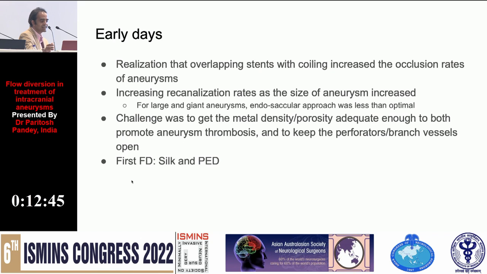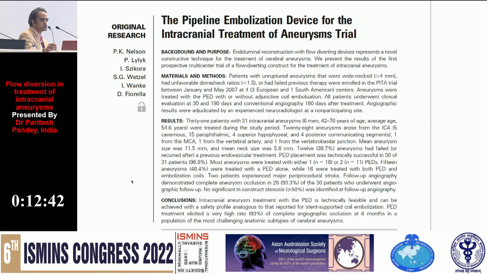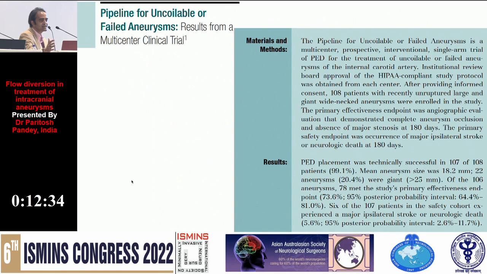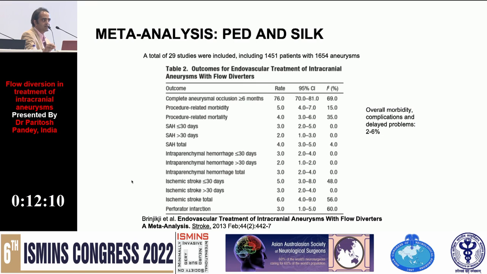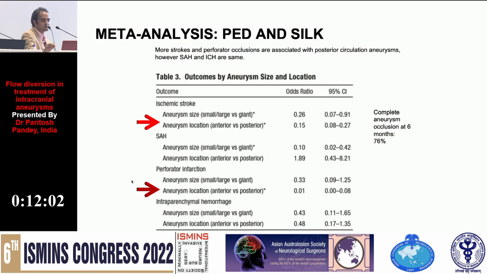So the first FDs were Silk and the Pipeline Endovascular Device. These were the 2 main trials which led to FDA approval: the PITA trial and the PUFS trial. Basically almost 90% of the aneurysms were occluded. In the PUFS trial the occlusion rate was 81.8%, which improved to 85.7%. In the PITA trial, almost 93% of these aneurysms, which were uncoilable, unclippable aneurysms, almost 76% were completely occluded at the end of 1 year, and with PED and Silk, procedure-related morbidity and mortality is around 9%.